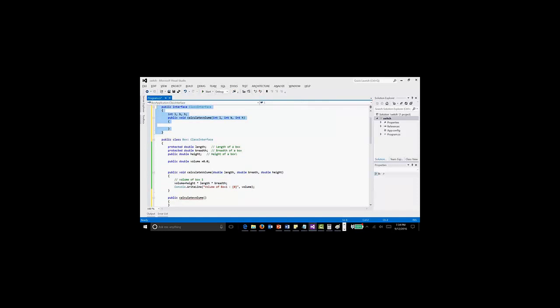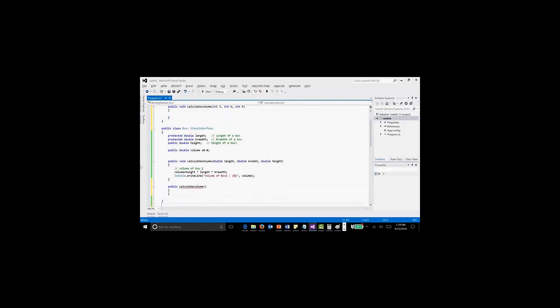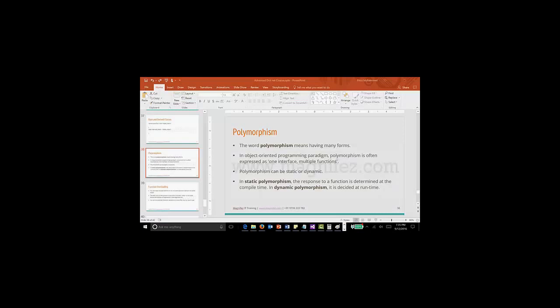So interface is nothing but a structure similar to a class, and after that we will write classes. That classes will use this interface, and these classes also will provide the implementation to the method of the interface. So interface will have multiple methods that we will utilize, we will implement. So interfaces, for now, you just need to understand, it is nothing but a schema that you will utilize.